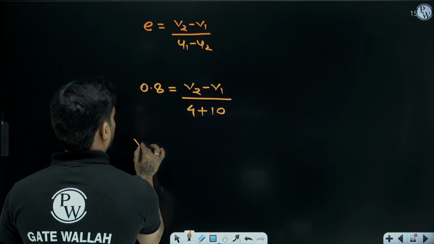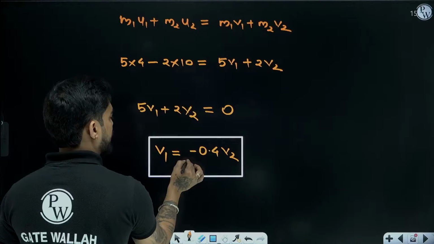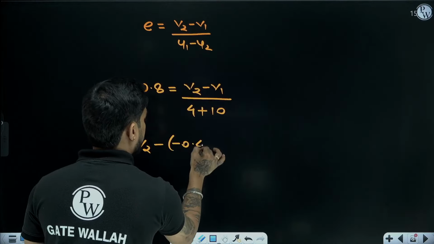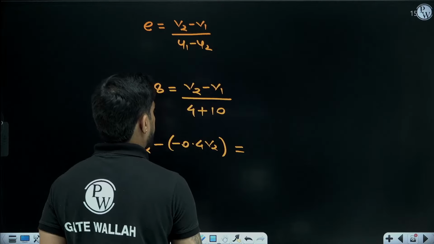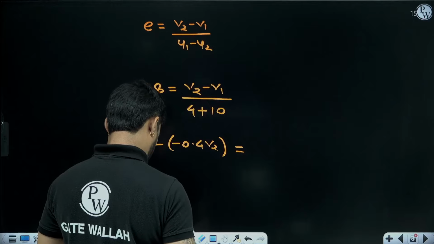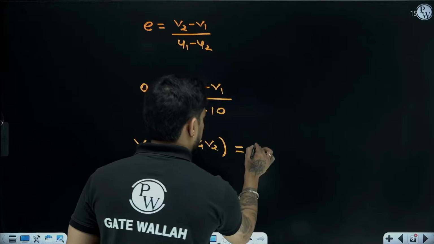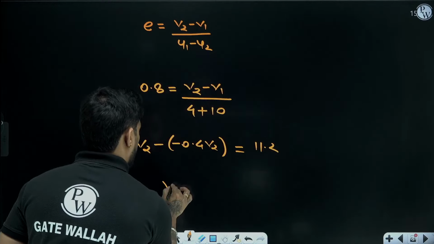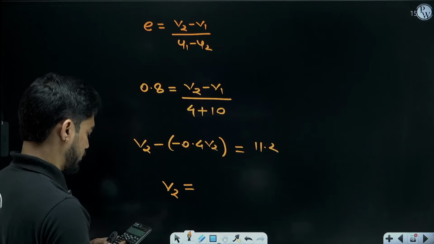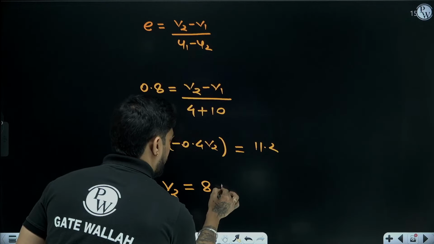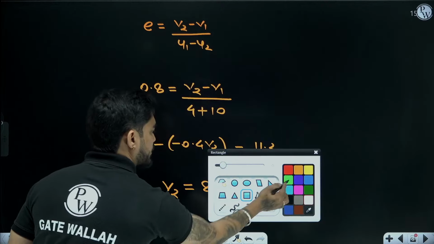V2 minus V1, which is V2 plus 0.4 V2, equals 14 into 0.8, which is 11.2. So V2 will be 8 meter per second.